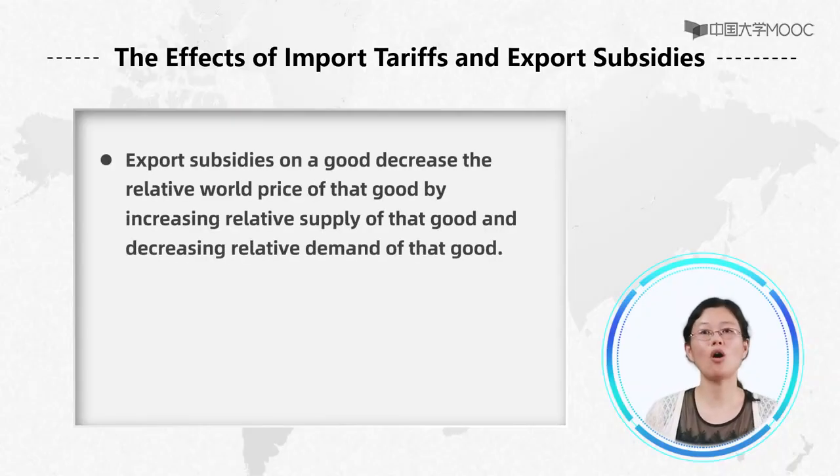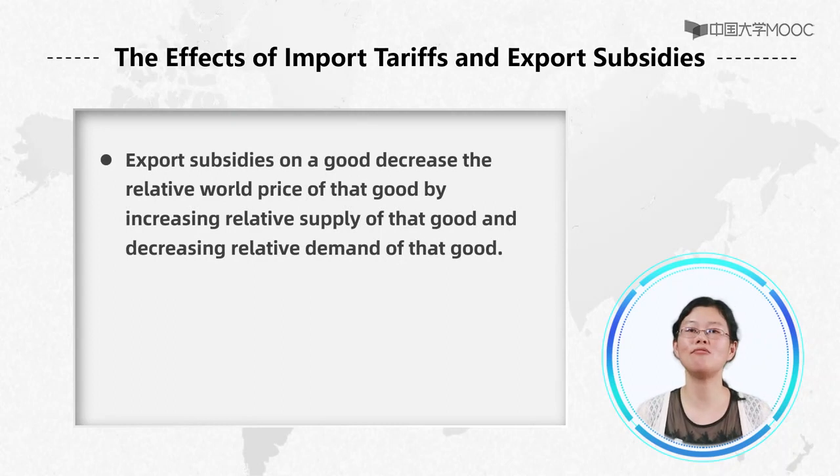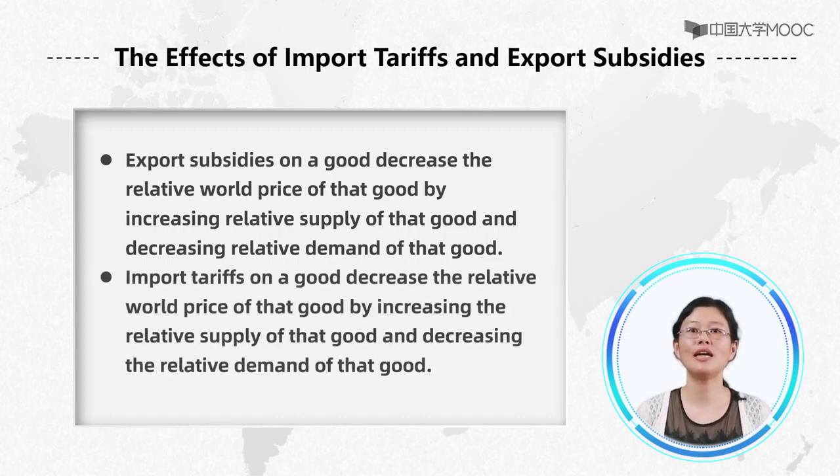To the world, export subsidies on goods decrease the relative world price of that good by increasing the relative supply of that good and decreasing the relative demand for that good. Import tariffs on goods decrease the relative world price of that good by increasing the relative supply of that good and decreasing the relative demand for that good.